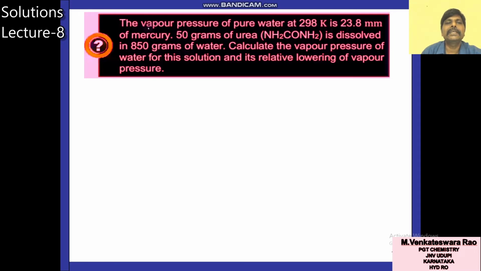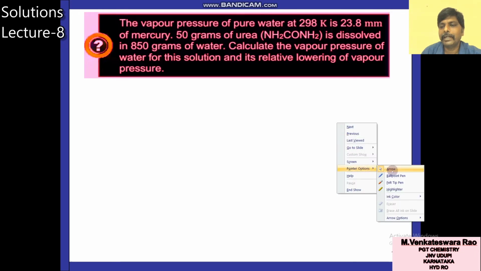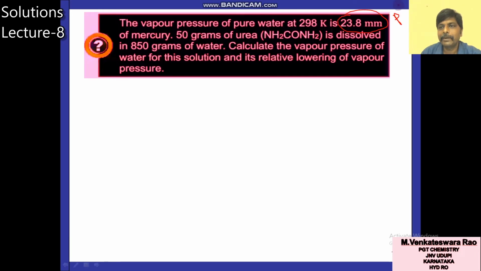Again you check the vapor pressure of pure water at 298. Here temperature is constant, you leave it. So vapor pressure of pure water means pure solvent, 23.8 mm. That means this 23.8 is the vapor pressure of pure solvent, P naught, because pure water is given.